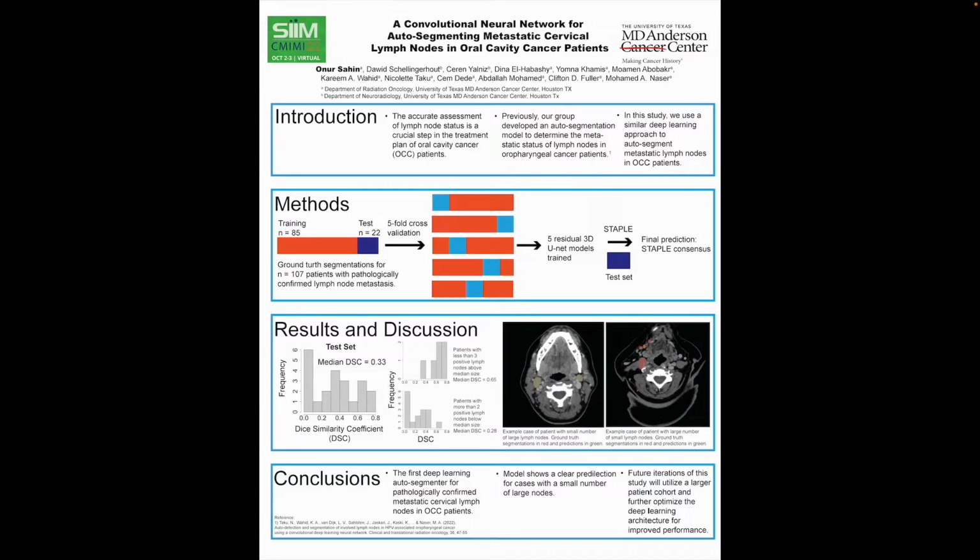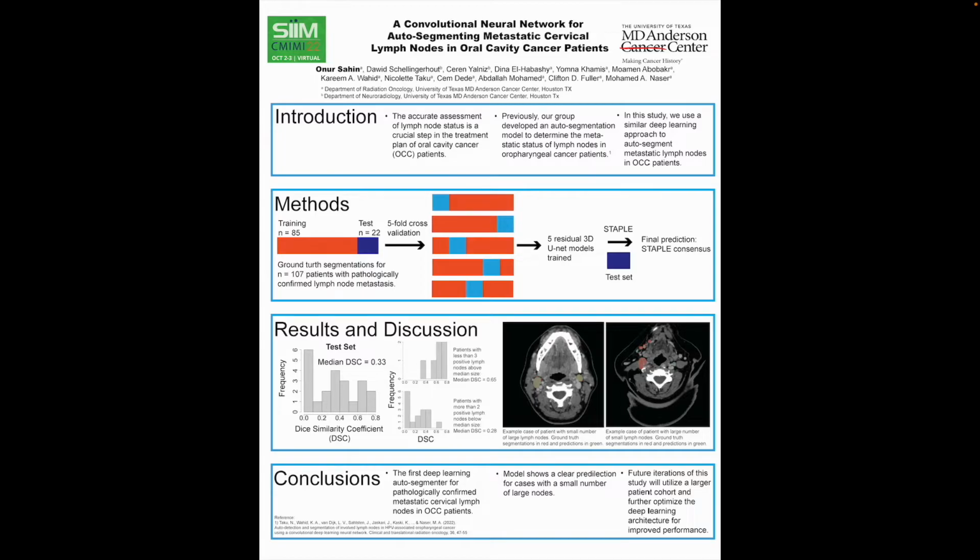Interestingly, a previous study from our group where we trained an autosegmenter for lymph node metastasis in oropharyngeal cancer patients resulted in a median Dice coefficient above 0.9. However, we noticed that in the oropharyngeal lymph node metastasis, our dataset had patients with less than 3 lymph nodes with large metastatic lymph node volumes, as opposed to the oral cavity patients that had lymph node metastases which were much more heterogeneous in both size and number.